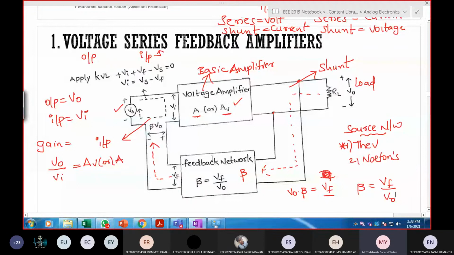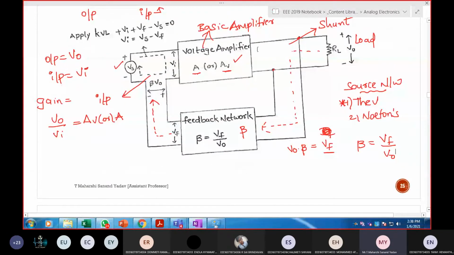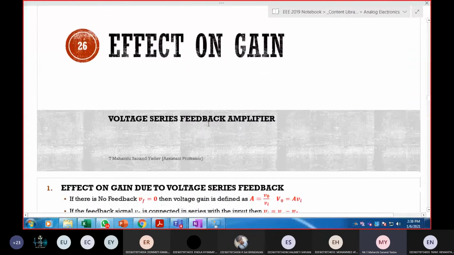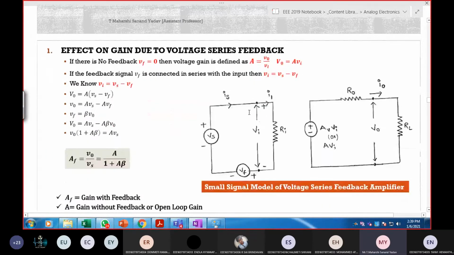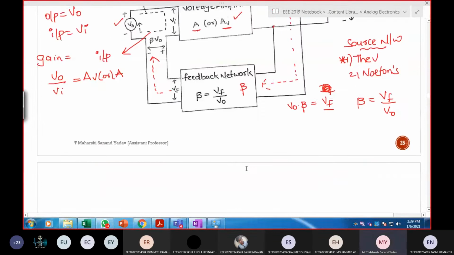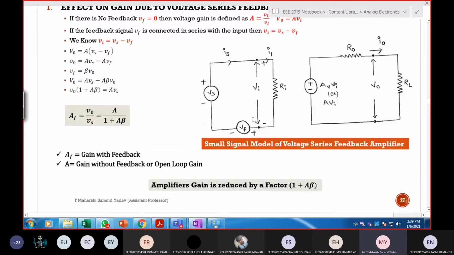Okay, now let us draw the equivalent model for this voltage amplifier. See this. The first parameter that we need to look at is the effect on gain. What is the effect on gain due to this negative feedback? We need to calculate the effect on gain for voltage series feedback. This is the equivalent model for that. This is nothing but Thevenin's representation, and this is the feedback VF. See here, this VF is getting connected here. Here it is minus, this becomes plus. So I have simply represented this by means of a voltage source VF.